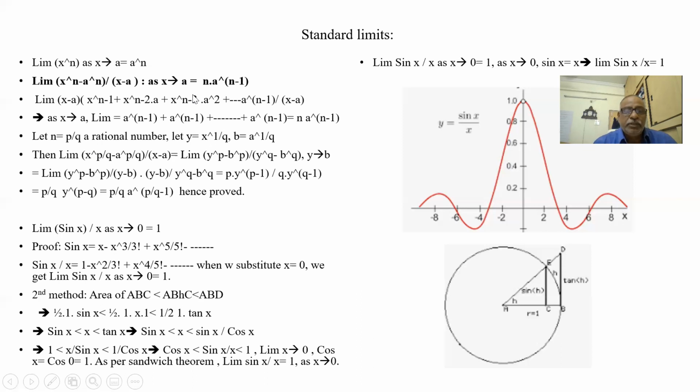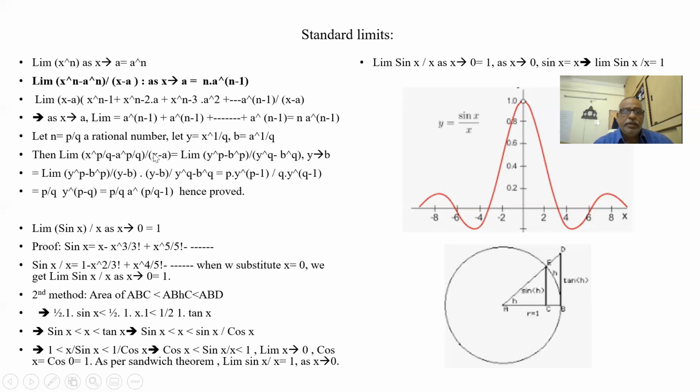Is it still applicable for a rational number? Let n be p by q. So let y is equal to x to the power of 1 by q, and b is equal to a to the power of 1 by q. y is a function of x, while b is a constant. So in place of a, I am putting another constant term.